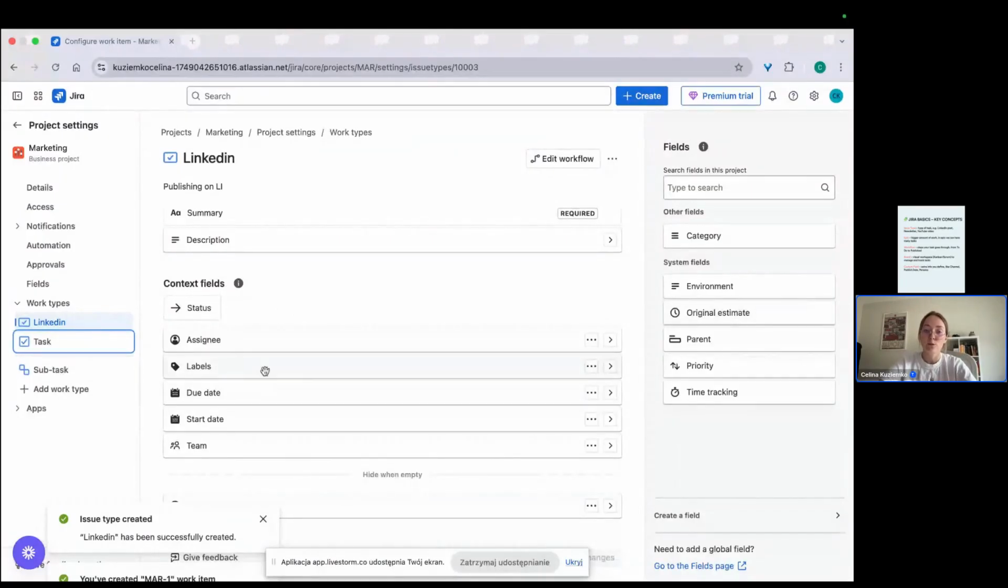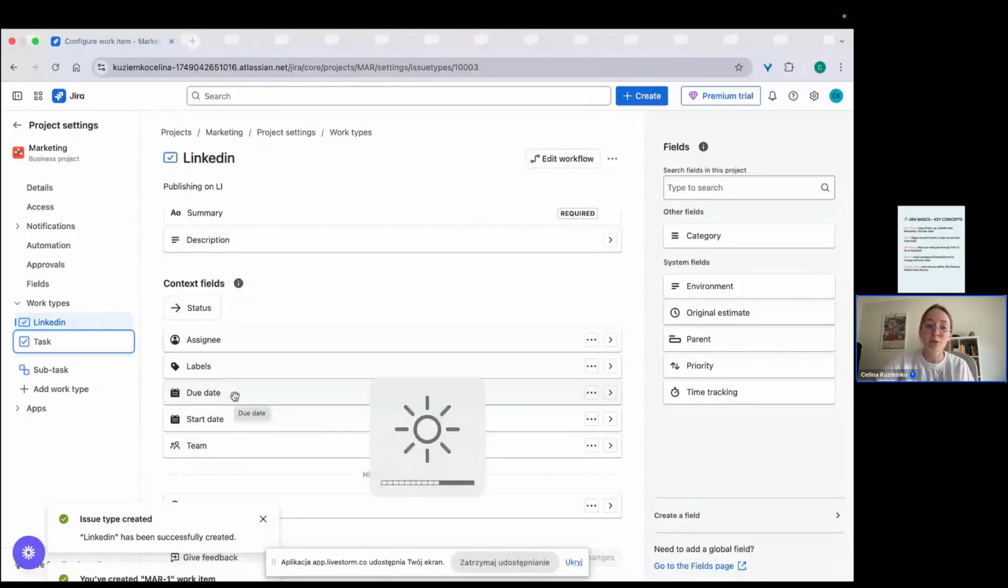I would recommend leaving labels and due dates. Labels are fields where you can try to categorize your tasks. So for example, in a LinkedIn use case, you can have labels like post, short, or article. It's very good for filtering, and it can also be useful in automation. So if you need them, leave labels. I will show you later how I use them. But what's really game-changing here is due date.